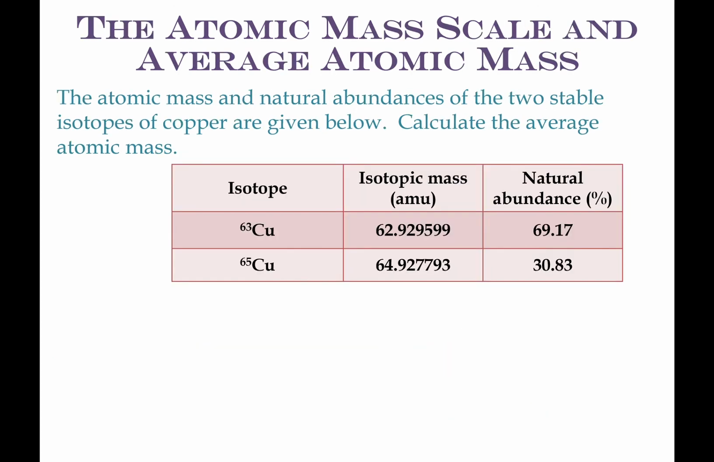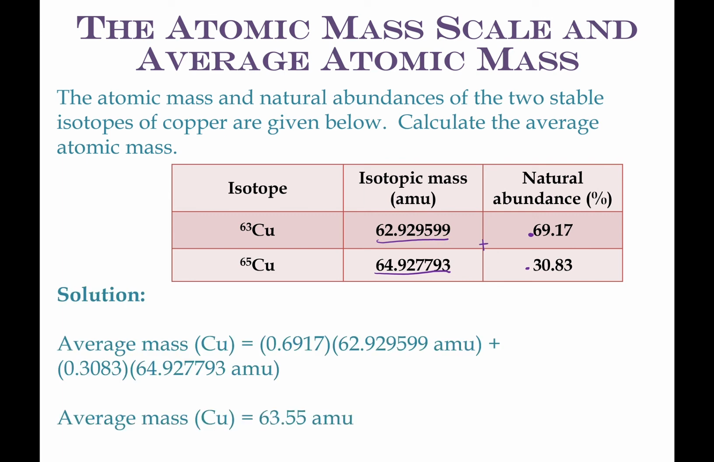All right, I want you to pause this and try it. I'm not walking you really through it right now. I'm just going to go through the answer. So we're going to take this mass and multiply it by this decimal, 0.6917, and this number times 0.3083, and we add them together. So that would look like this, and we would get 63.55.